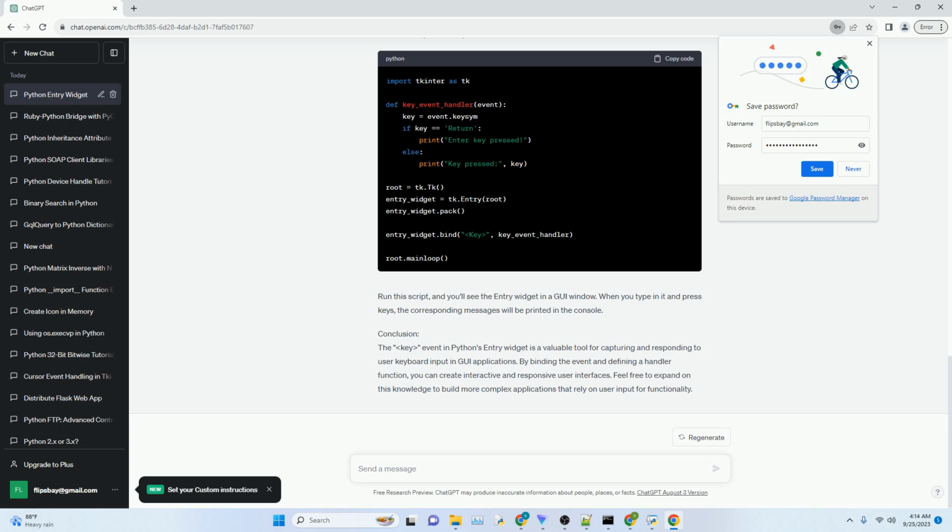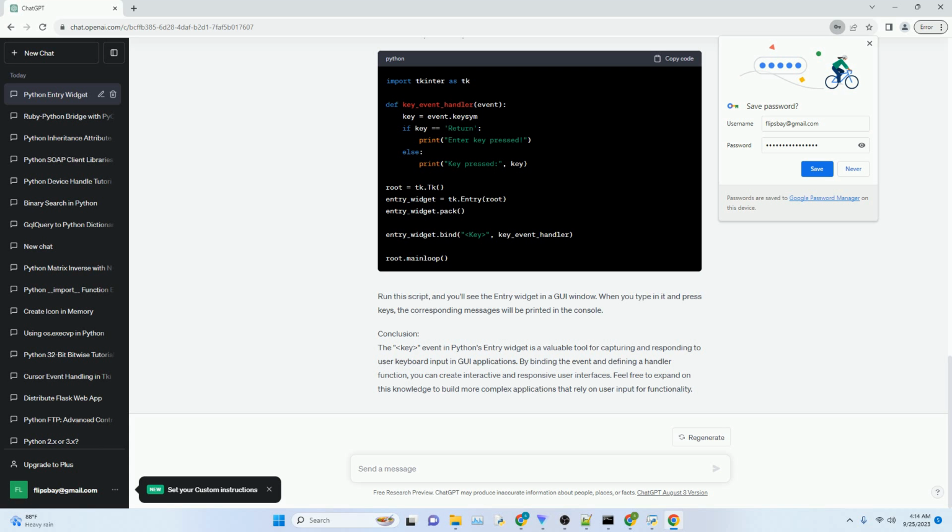Complete example. Here's a complete example that combines all the code discussed above. Run this script, and you'll see the entry widget in a GUI window. When you type in it and press keys, the corresponding messages will be printed in the console.